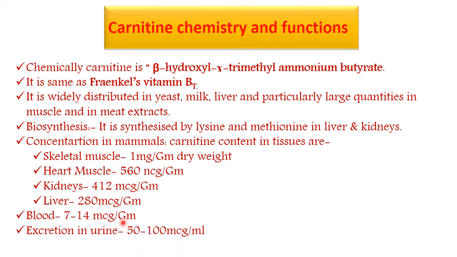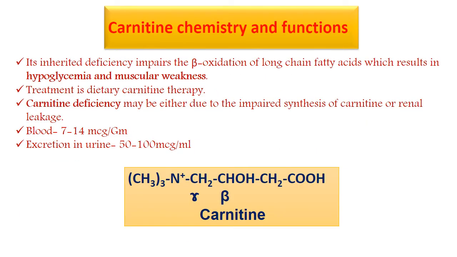Blood, it is 7 to 14 microgram per gram, and excretion in urine, it is 50 to 100 microgram per ml. The inherited deficiency impairs beta oxidation of long chain fatty acid, which results in hypoglycemia and muscular weakness.